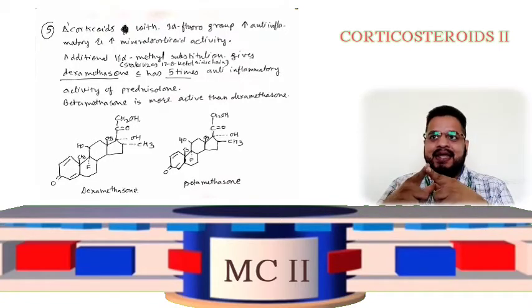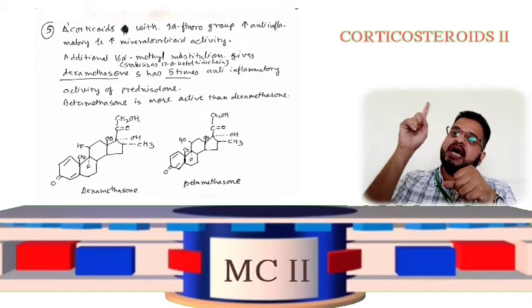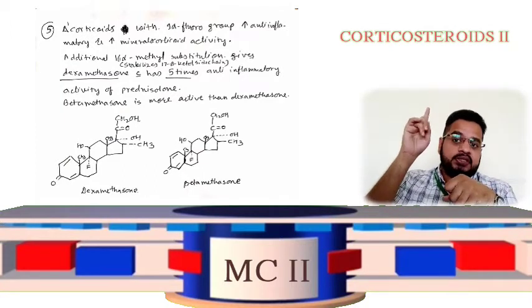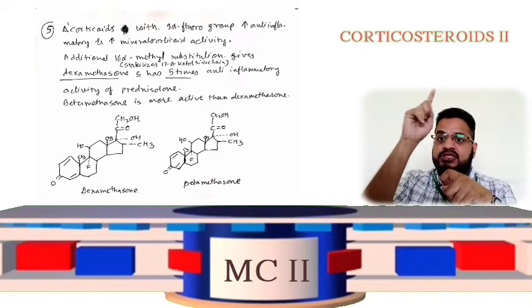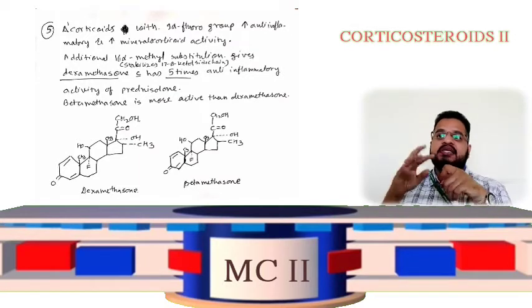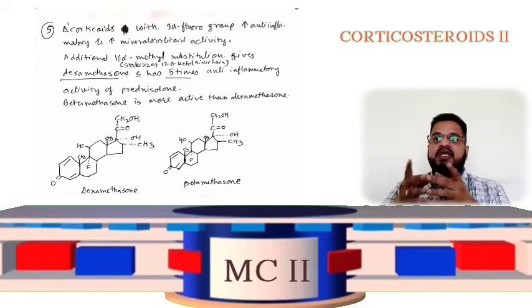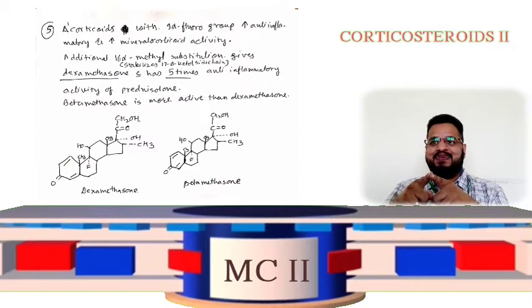Please understand, I repeat, additional 16 alpha methyl substitution. Methyl substitution where? At 16, in the alpha position. So 16 alpha methyl substitution will give dexamethasone.